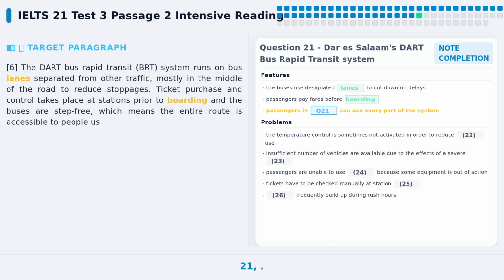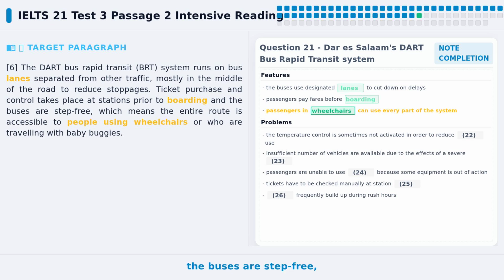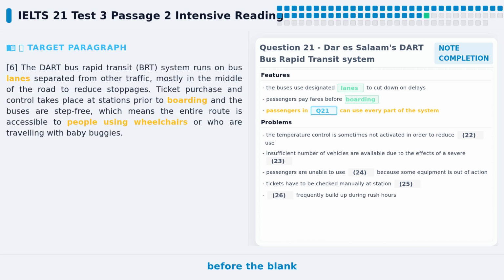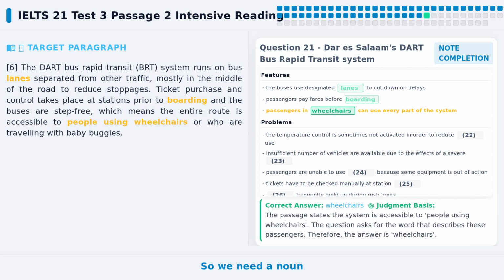Let's look at question 21. The question says the buses are step-free, which means the whole route is accessible to people using what? Please pause the video and think about it first. Notice the words before the blank are people using. So we need a noun here, and it should be plural because it refers to people who use something.